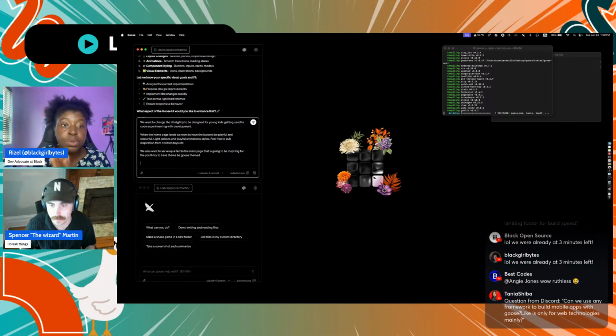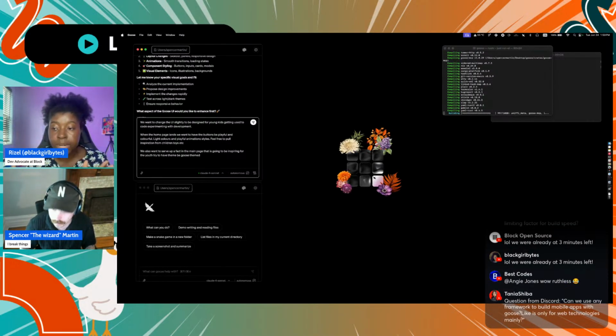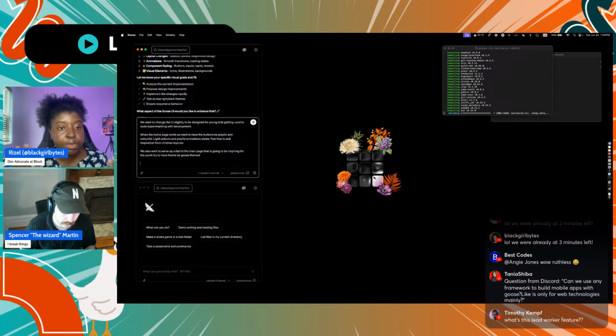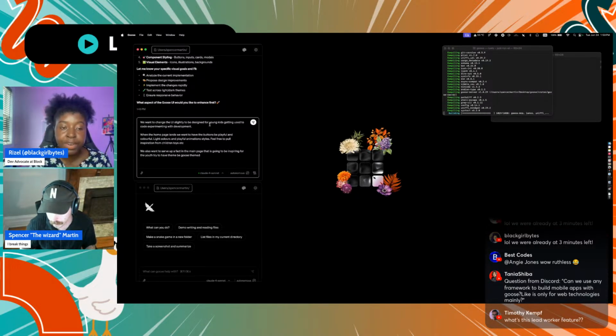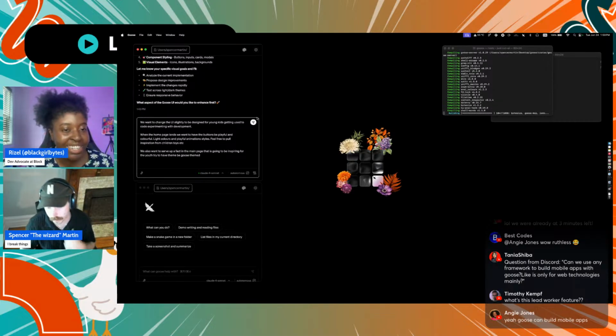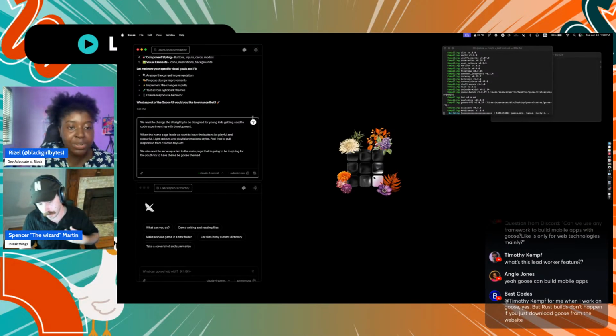So let's say you want to use Claude 4 and Gemini 2.5, and because Claude 4 is a little bit more expensive but performant, you use it for bigger tasks. But if there's a small, quick win that you just want to get pushed out very fast, you use Gemini 2.5 or something like that, and that enables you to balance cost. But I guess you wouldn't need to do that because you're using the Block version.